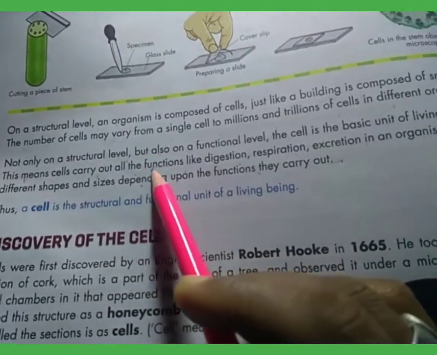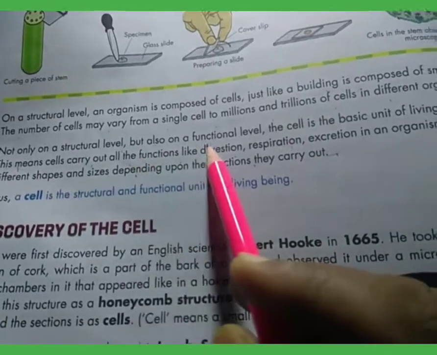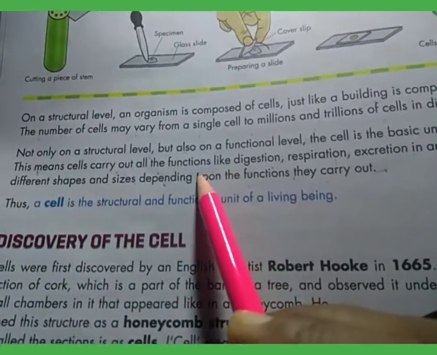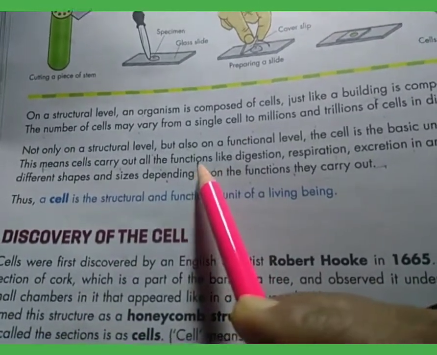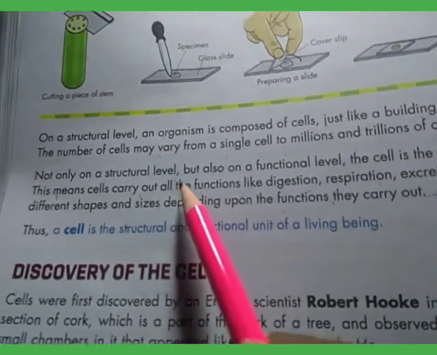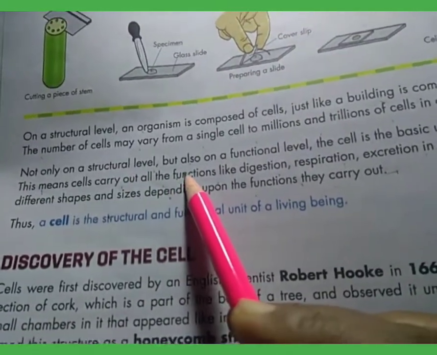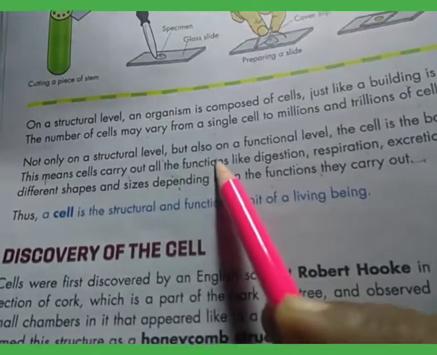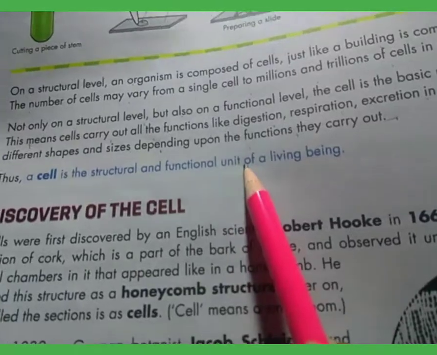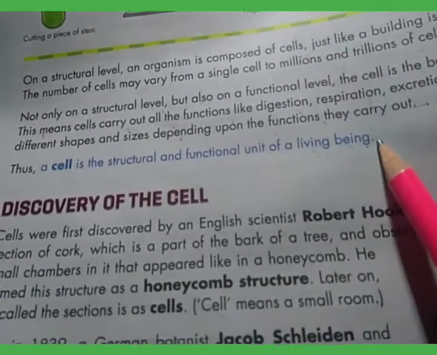When it was a single-celled organism, it performed all the functions, that means respiration, excretion, digestion. That's why it is known as the functional unit of life. And because an organism's life starts from a single cell, it is called the structural unit of life. Hence, we can define a cell as the structural and functional unit of living beings. Living beings means plants and animals.